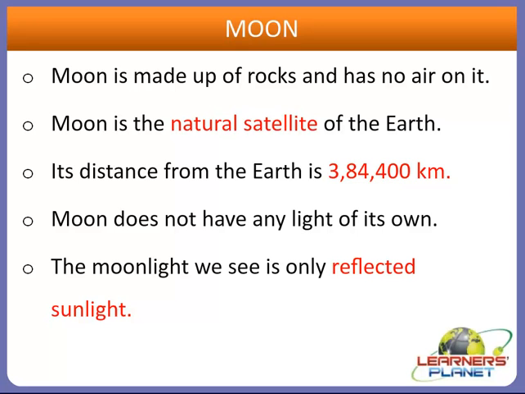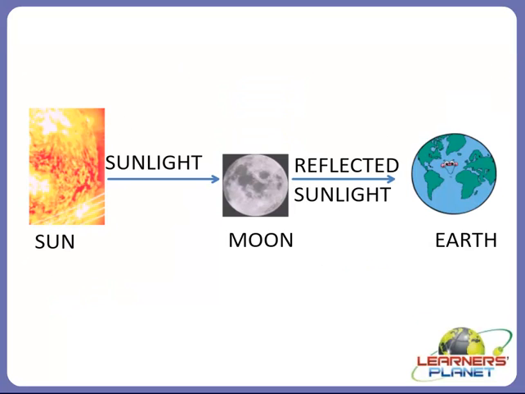Let us have a look at one diagrammatic representation of this light. Yes, as you can see here in this picture, this is our Sun, this is the Moon and this is Earth. The Sun is a star, the Moon a satellite, and Earth a planet. As we know, stars twinkle, but planets do not twinkle like the stars, because planets and satellites do not have light of their own.